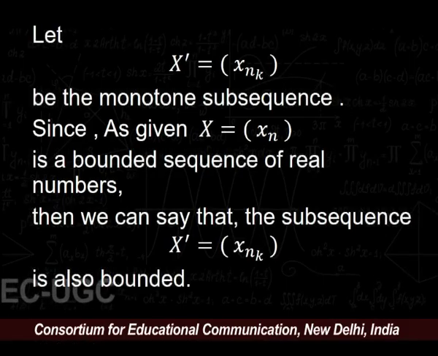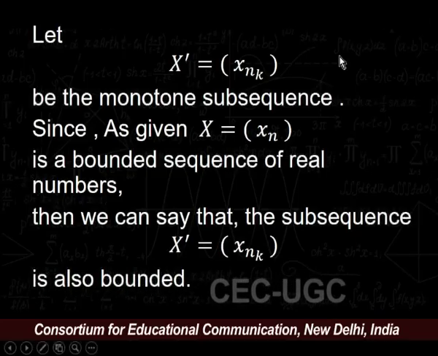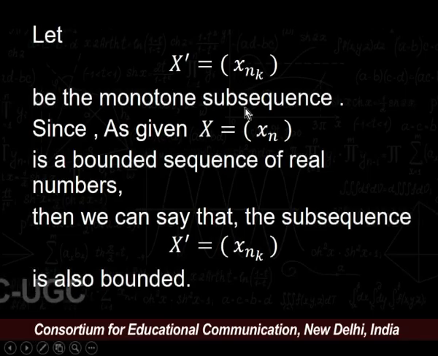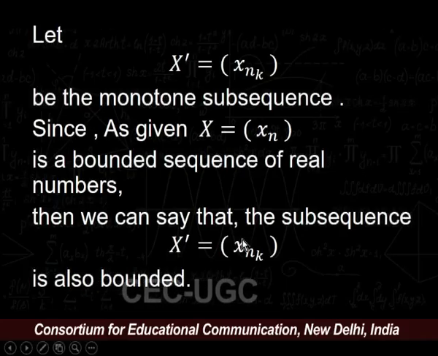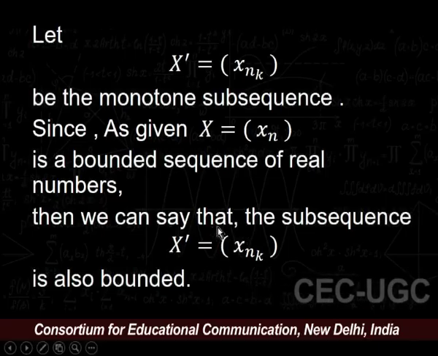As x = (xn) is bounded and x' = (xnk) is a subsequence of (xn), our subsequence is also bounded. That means x' = (xnk) is also bounded.